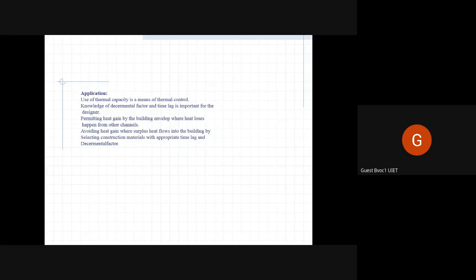And there is also some loss. We have understood all of those factors, but how do we use it? How do we apply it in our practice and our designs?